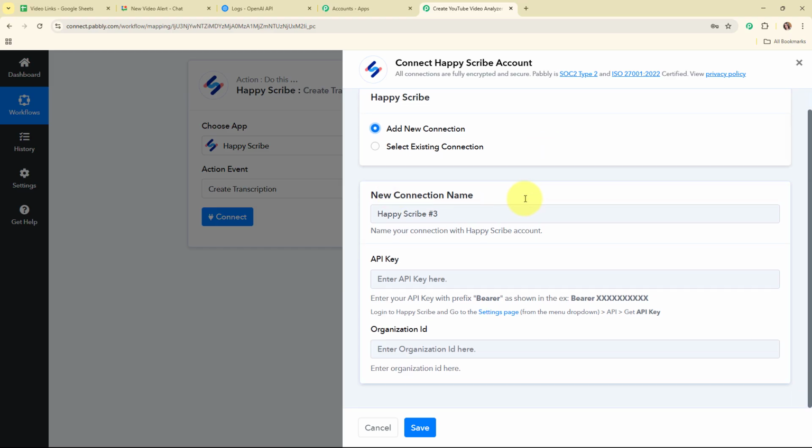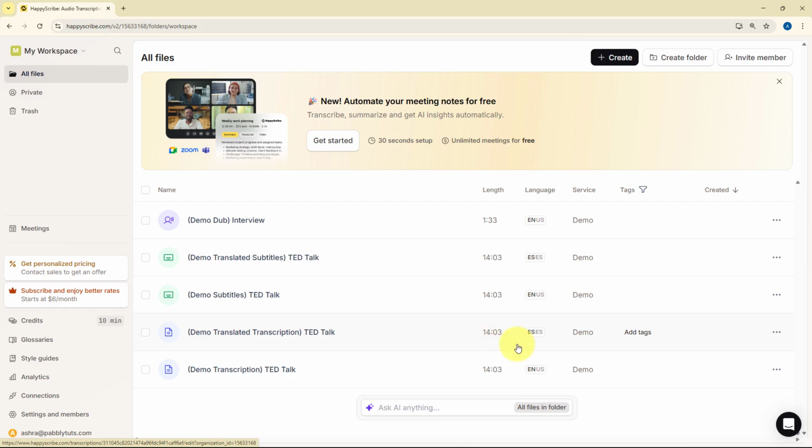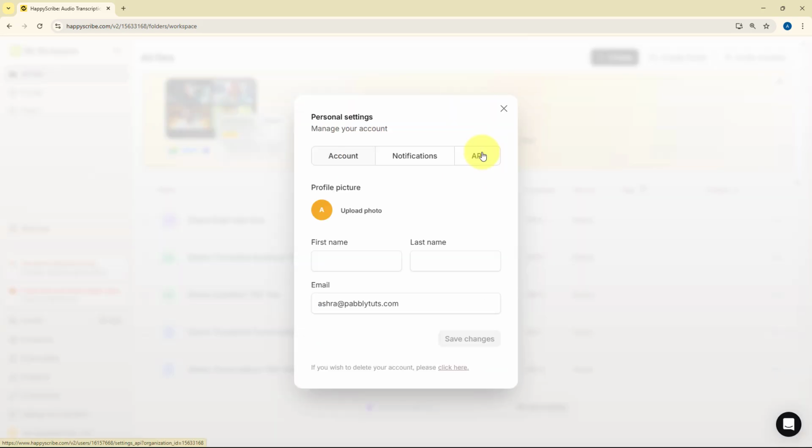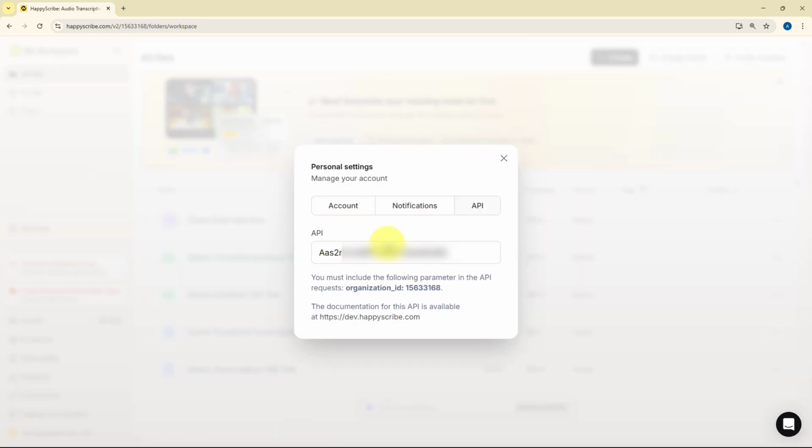And now, to build a new connection, it is asking me to enter the API key and organization ID. To get all these details, let me take you to my Happy Scribe account. So this is my Happy Scribe account, and from here I'm going to click on my profile name, and select Personal Settings. Now in these personal settings, I'm going to select API, and here you can see the API key and the organization ID. So I'm going to copy all these details and paste them in my Pabbly's workflow.